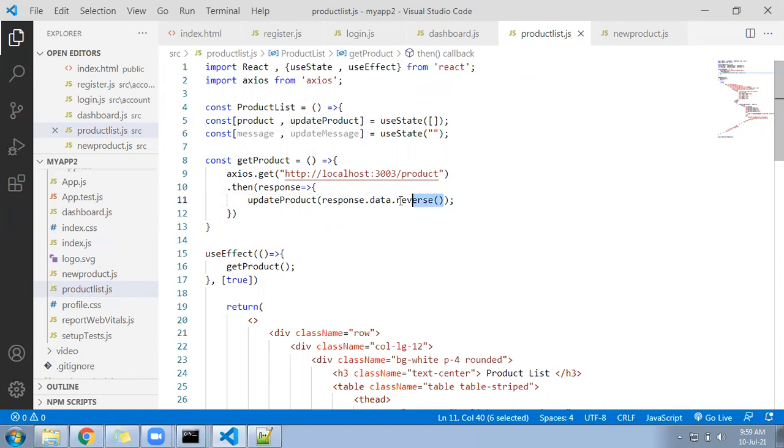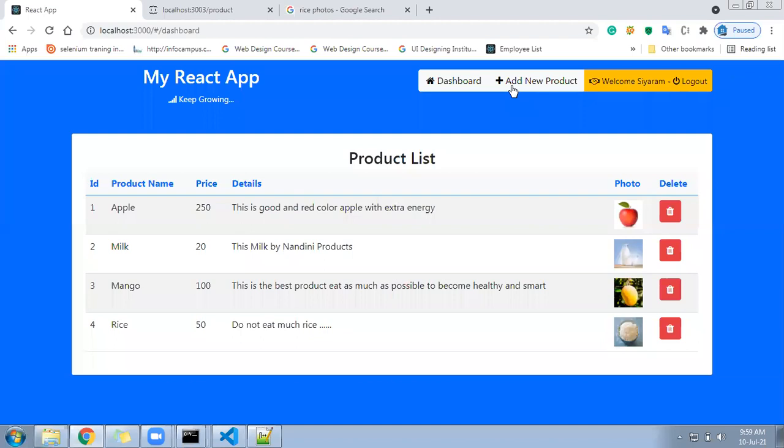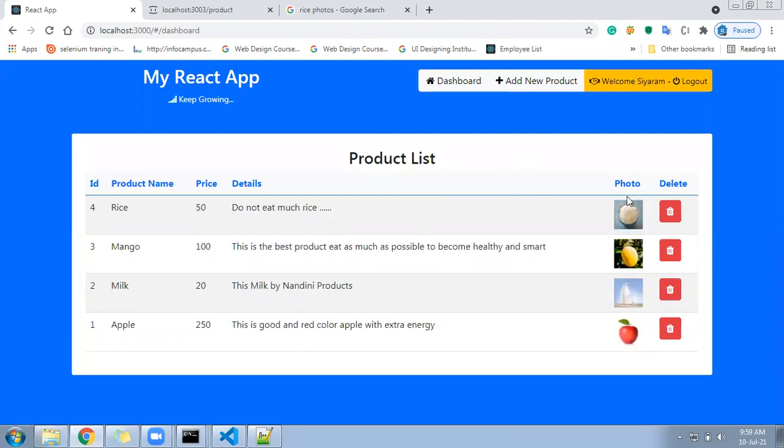Now once you add the reverse here, you will see your product will come in the reverse order. The newly added product will come on the top. If you refresh your page, see it's coming in reverse order now. Rice is coming on the top. I have added here.